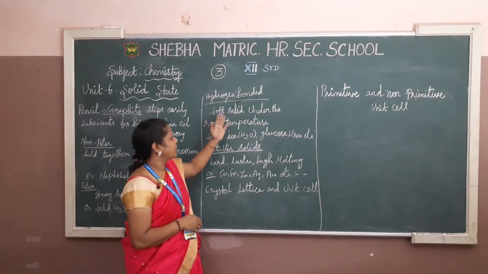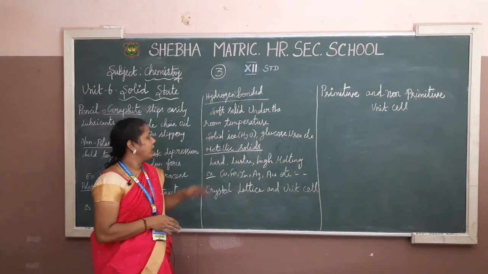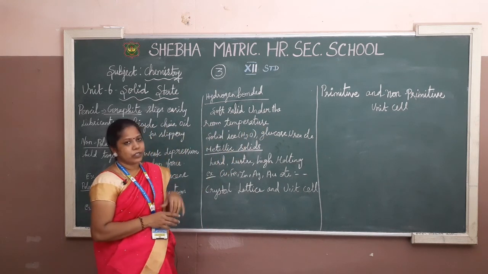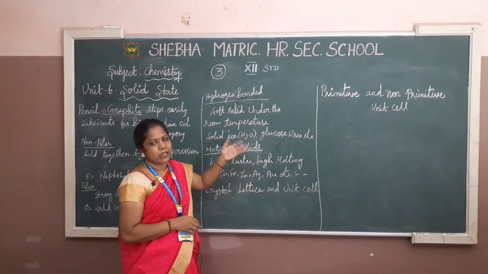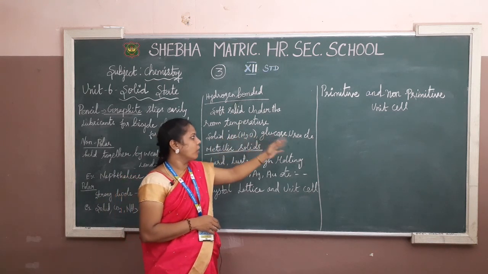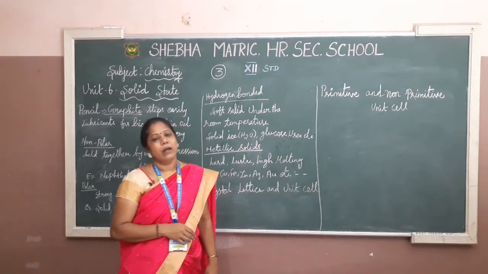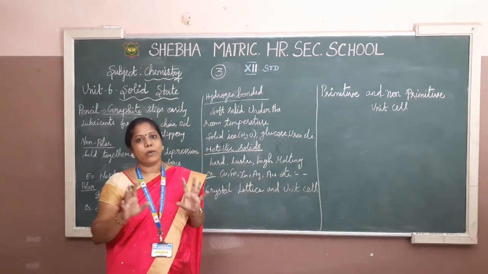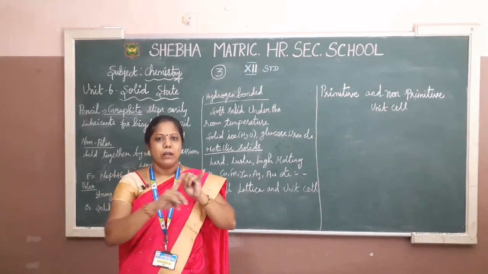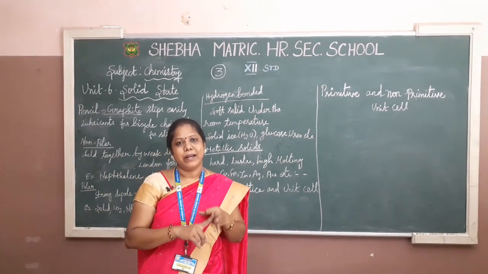Yes, the soft solids are under room temperature. Examples for hydrogen bonded solids are ice, that is water, H2O, and glucose, urea, etc. So many examples. Okay, are you clear about the molecular solids? The three types: non-polar, polar, hydrogen bonded.